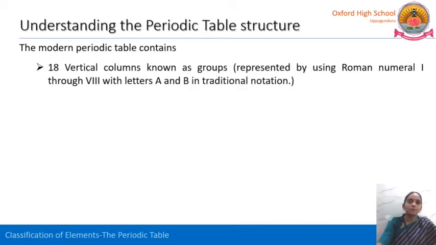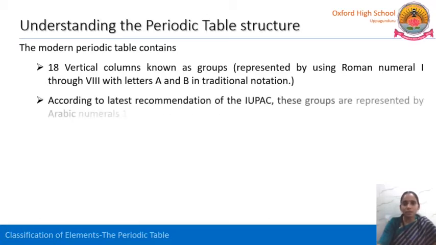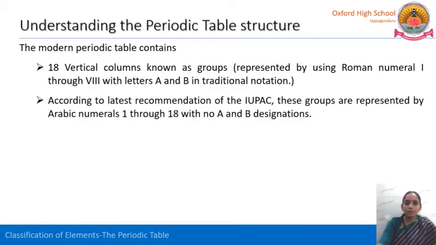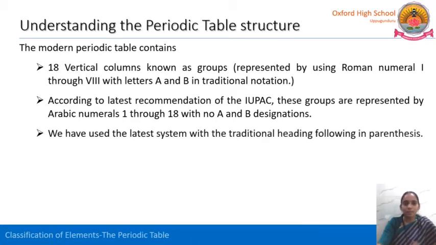Just now we have seen the modern periodic table structure. The modern periodic table contains 18 vertical columns known as groups, and those are represented by Roman numerals 1 through 8 with letters A and B in traditional notation. According to the latest recommendation of the IUPAC, these groups are represented by Arabic numerals 1 through 18 without A and B designations. We have used the latest system with the traditional heading following in parentheses.